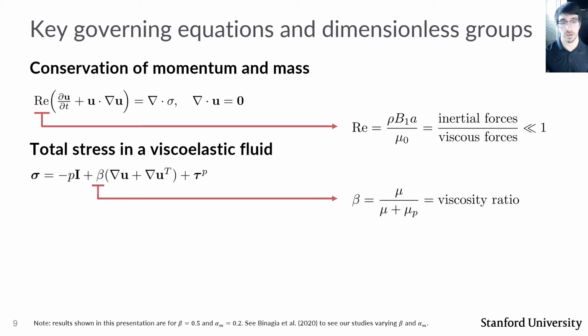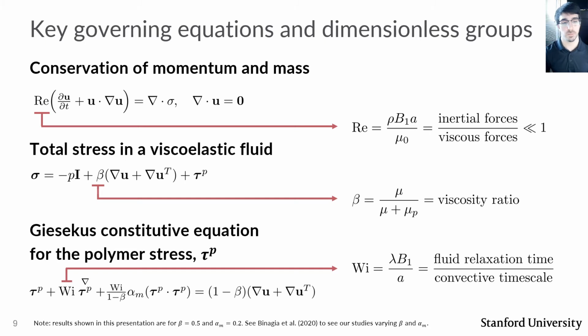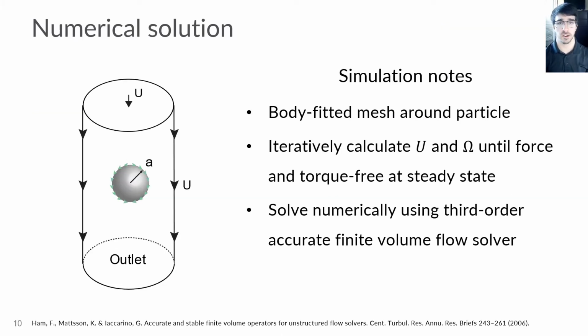Finally, to close our set of equations, we must specify a suitable constitutive equation for the extra polymer stress. Here we use the Giesekus constitutive equation, which models polymer molecules in the fluid as Hookean dumbbells experiencing an anisotropic drag. The first important dimensionless group in this equation is the Weissenberg number, which is a ratio of the fluid relaxation time lambda to the convective time scale. And then secondly, we have the Giesekus mobility parameter, alpha sub m, which essentially controls the rate of shear thinning in the Giesekus fluid.